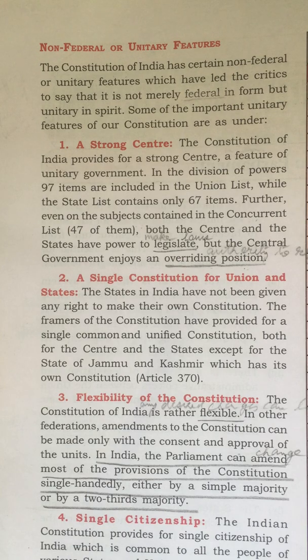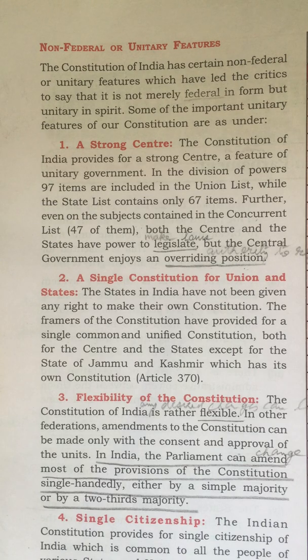The union list is a list of items given in the Constitution of India on which the Parliament has exclusive powers to make laws. For example, Parliament can make laws in the field of defense of the country, then regarding railways, shipping, transport, etc.